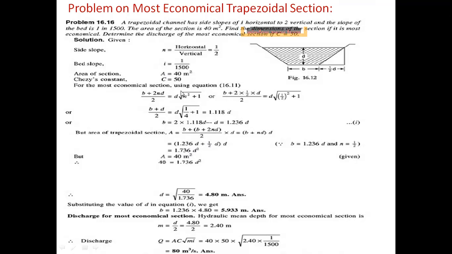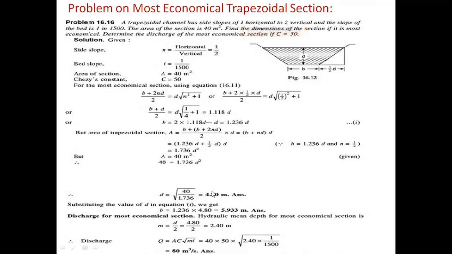The area value is given in the problem as 40 meter square. So 40 equal to 1.736 d square. From this equation, we find the d value: d equal to root of 40 by 1.736.